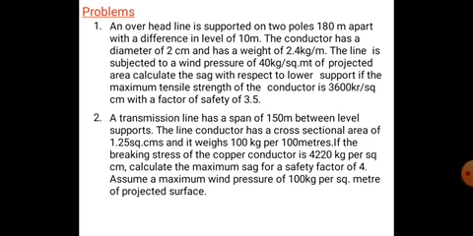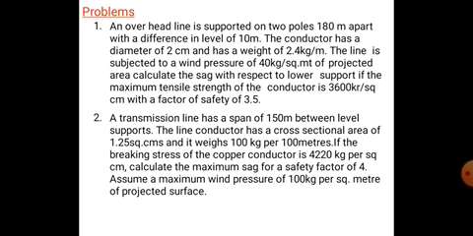Okay. So the next problem is, a transmission line has a span of 150 meters between level supports. The line conductor has a cross-sectional area of 1.25 square centimeters and its weight is 100 kg per meter. The breaking stress of the copper conductor is 4220 kg per square centimeter. Calculate the maximum sag for a safety factor of 4. Assume a maximum wind pressure of 100 kg per square meter of projected surface.